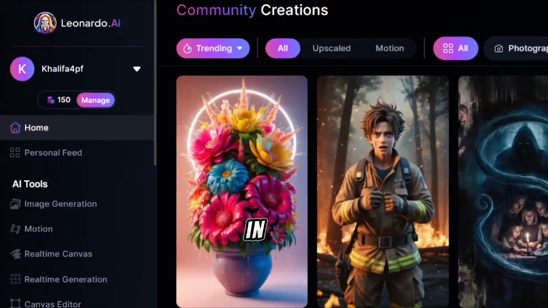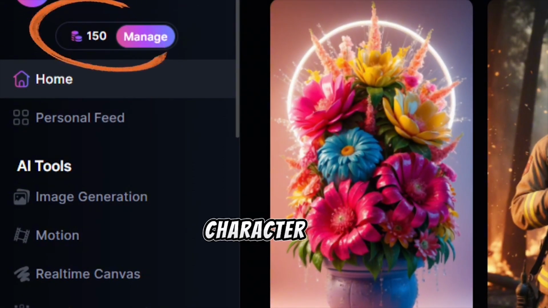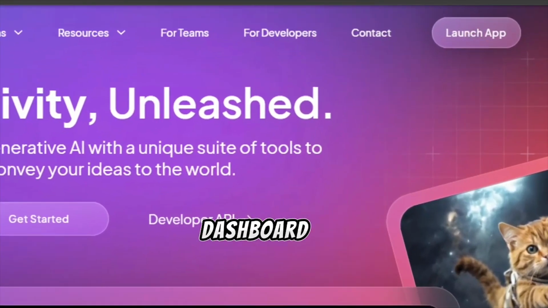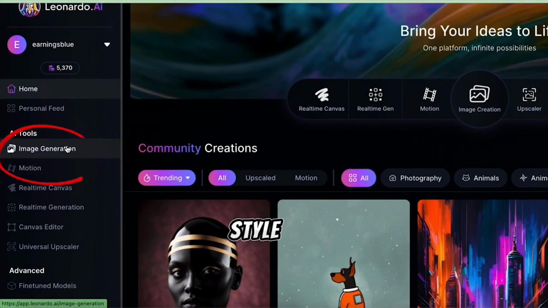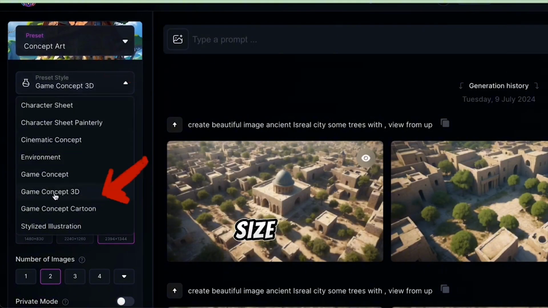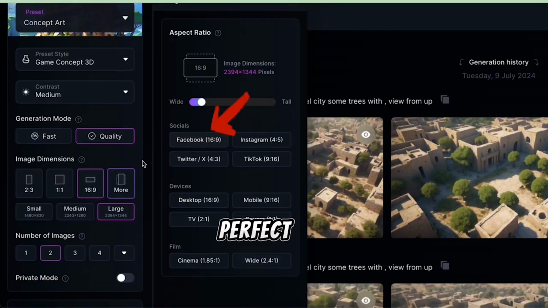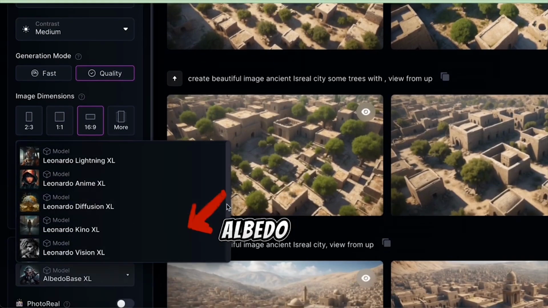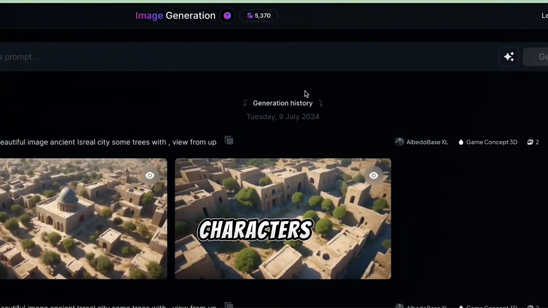After logging in, you get 150 free tokens daily, enough for our character creation. Once logged in, click Launch. In the dashboard, select Image Generation from the left menu. Under Preset Style, choose Game Concept 3D. For image size, click More and select 16 by 9, perfect for YouTube videos. In Advanced Settings, choose Albedo Base XL. Now we're ready to create our characters.